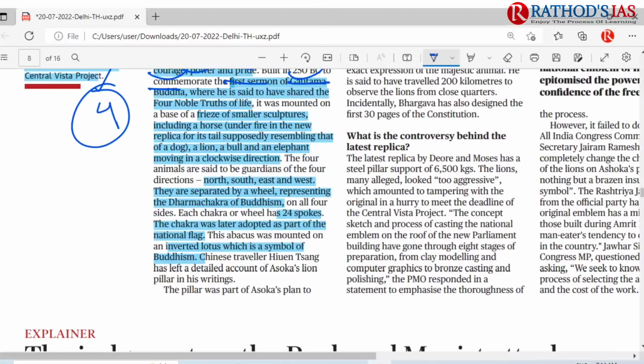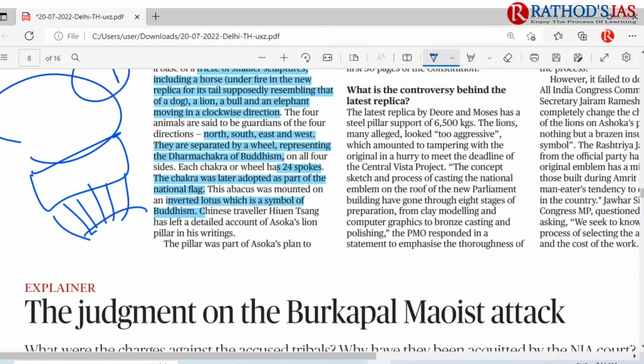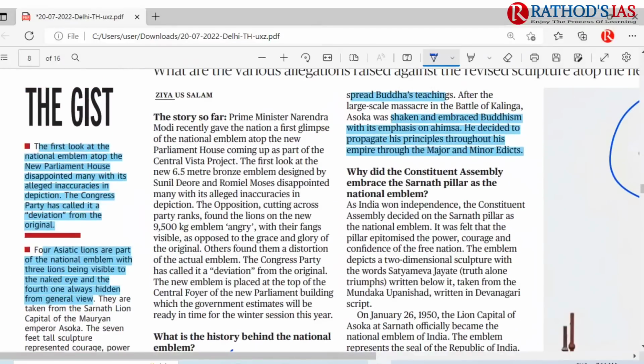This wheel represents the Dharma Chakra of Buddhism, and it contains 24 spokes. The abacus is mounted on an inverted lotus shaped structure. Regarding the Sarnath lion capital, a detailed account is seen in Huan Sang's writings. Okay, so this is about this topic.